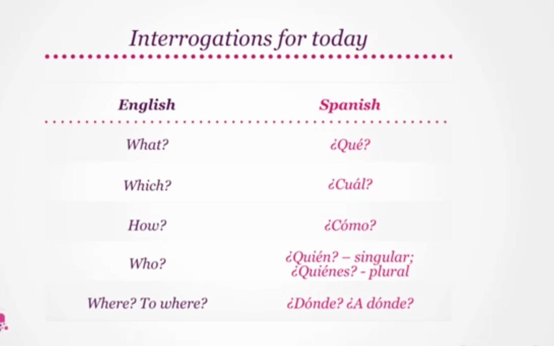Quién, and quiénes in plural form. Say that as well. ¿Quiénes? Lastly, where translates to ¿dónde? Can you try saying it? ¿Dónde? And to where becomes ¿a dónde?